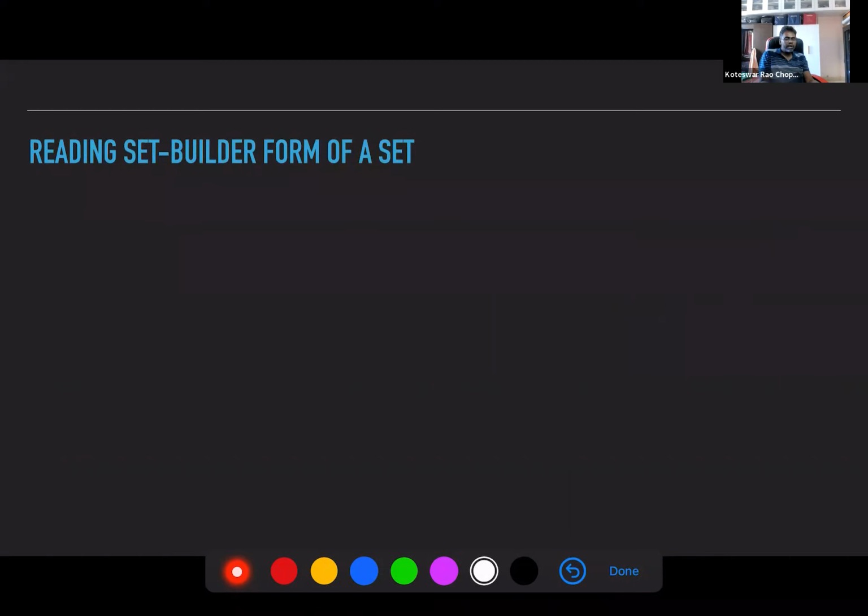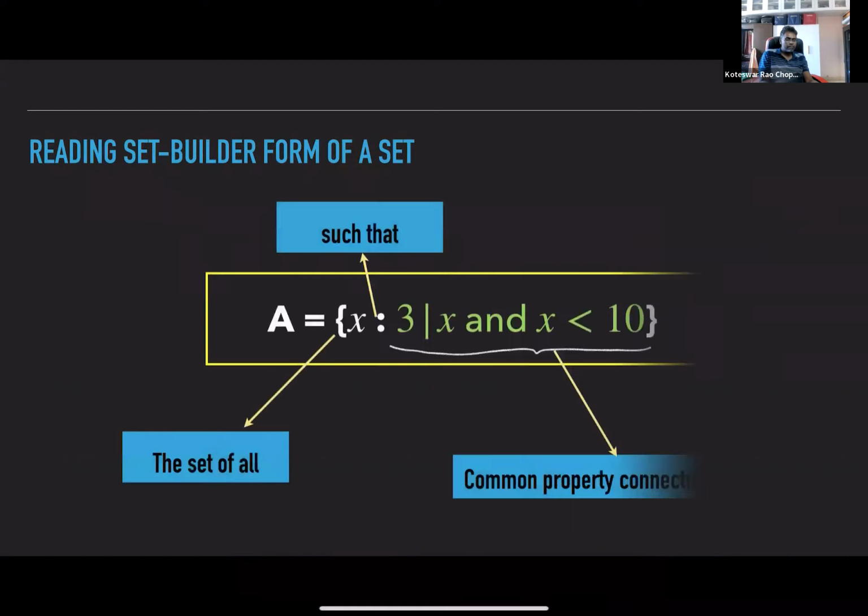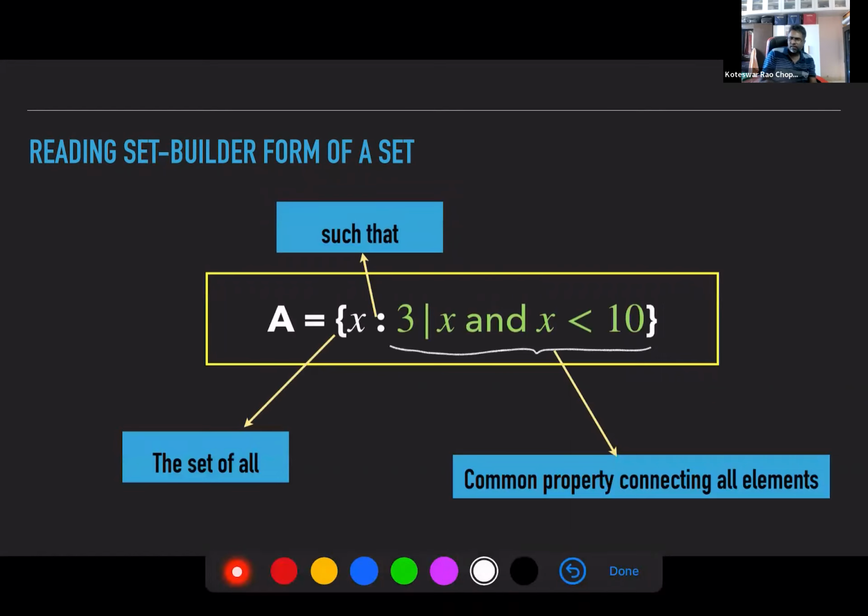Okay, now how do you read this set builder form? I think this is again something you know.